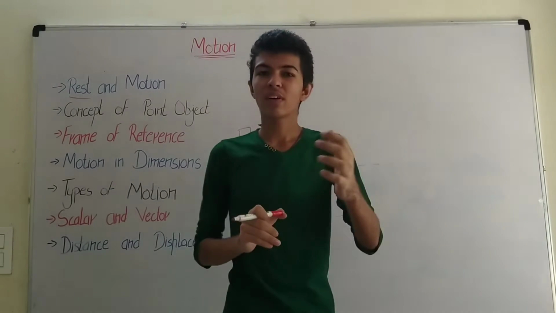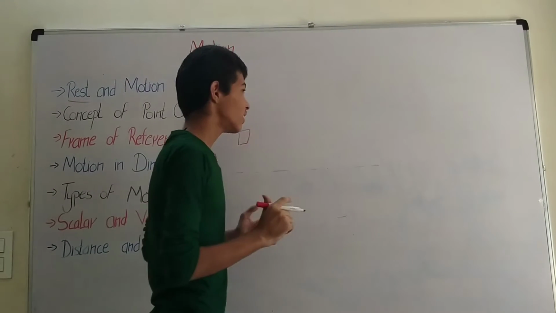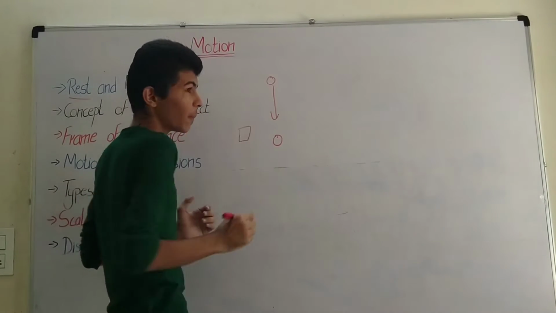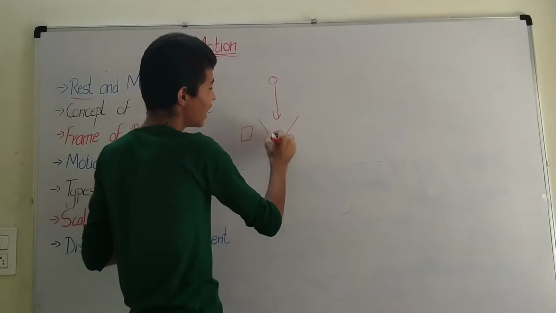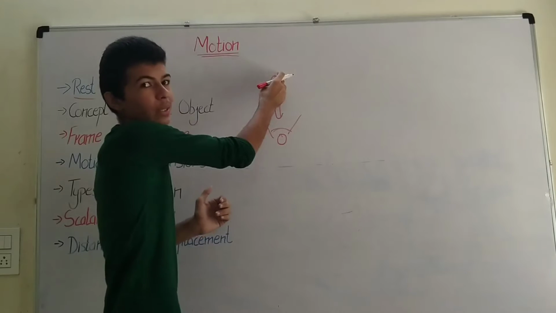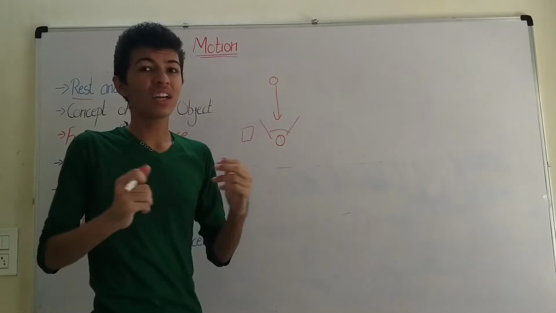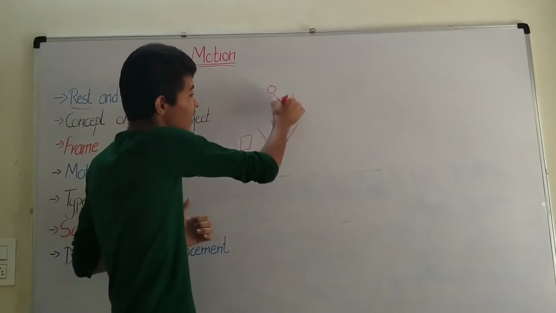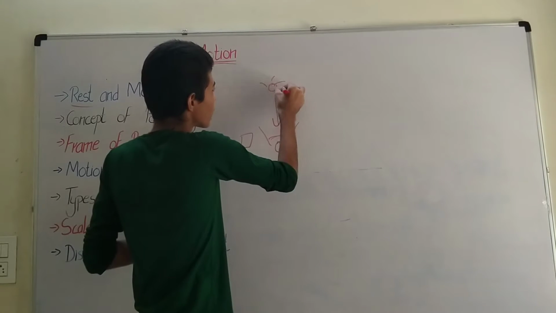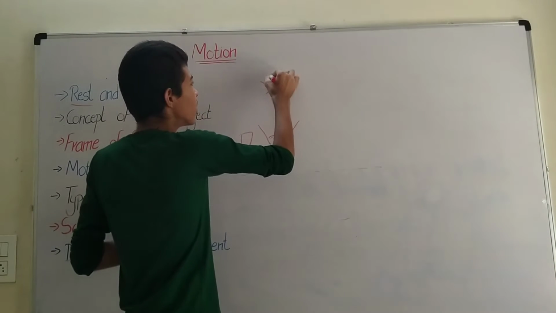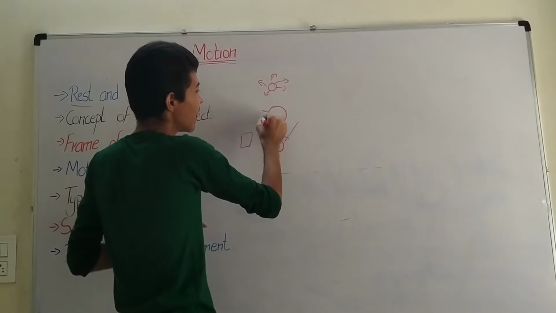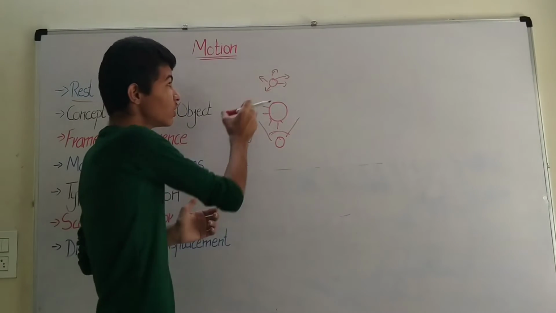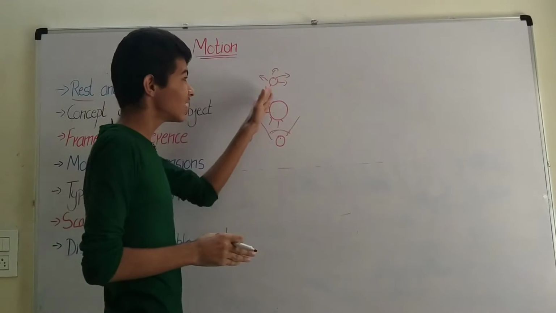Let me ask you one question. If you are sitting here and a person is coming directly towards you, perpendicular to you, you do not have to rotate your head in any direction to see the person. So is this person not really moving? Well, he is said to be moving, because as he comes closer to you, he would get bigger and bigger. Your brain will tell you it is not the person that is growing that fast, so that means he is coming towards you.